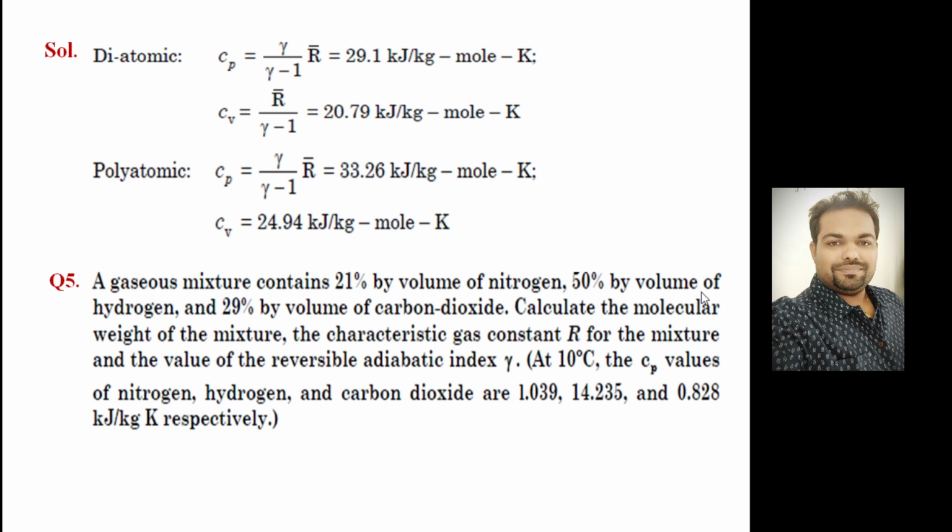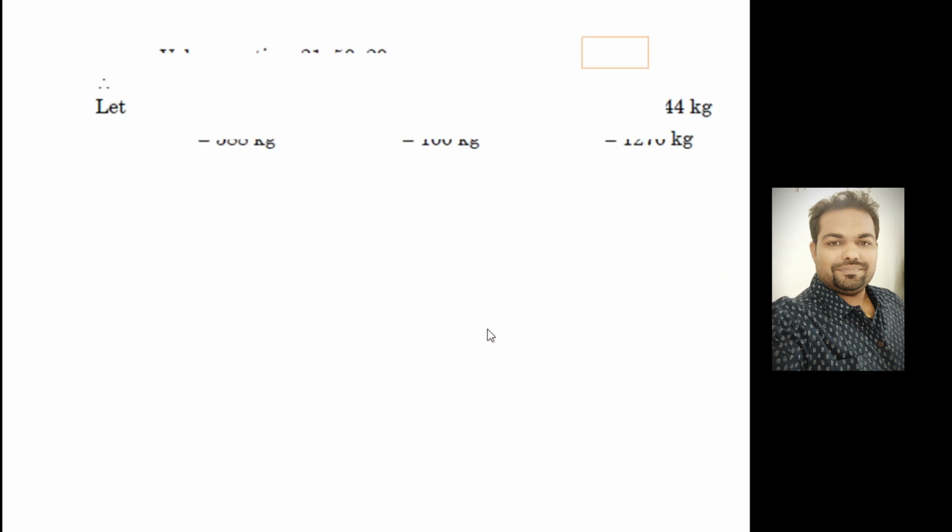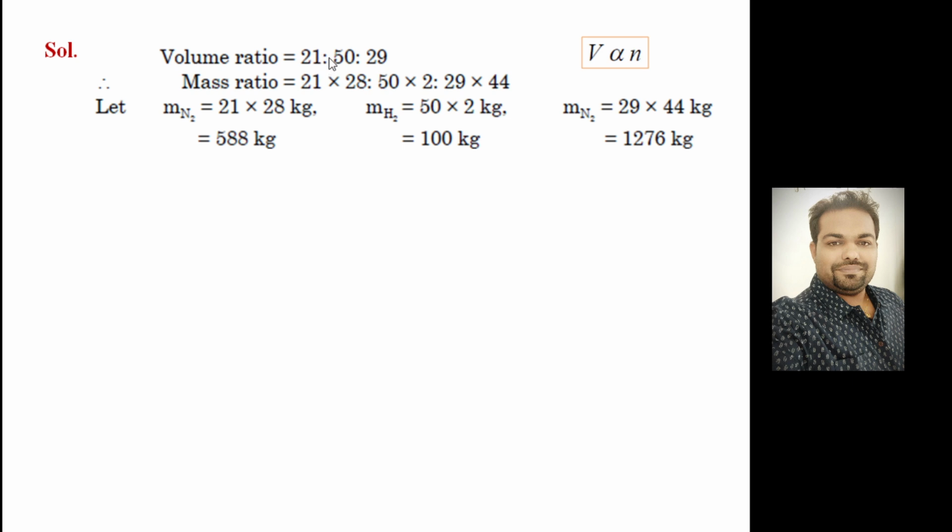Volume-wise, the constituents' percentages are given. So the volume ratio is given: 21%, 50%, 29%. As per Avogadro's hypothesis, volume is directly proportional to the number of moles. So we can say the mass ratio is equal to the number of moles, that is the volume percentage, into the molecular weight. So V is directly equal to N. Whatever volume percentages are given, those are the numbers of moles. So number of moles into molecular weight will give the total mass of that particular gas.